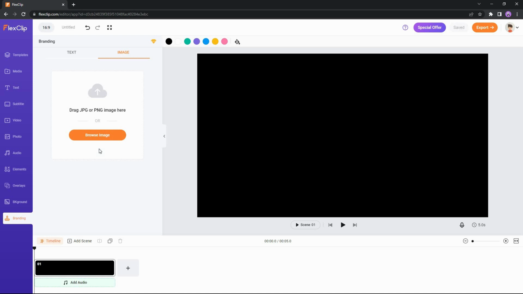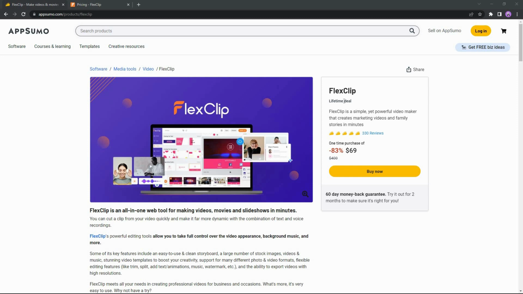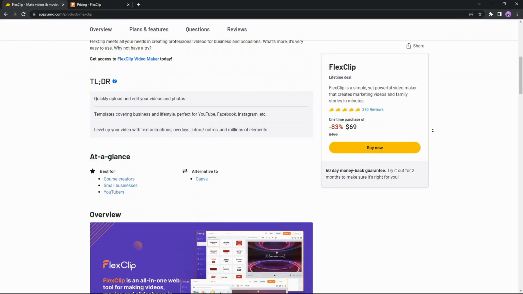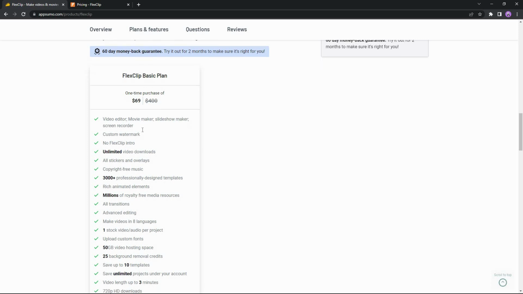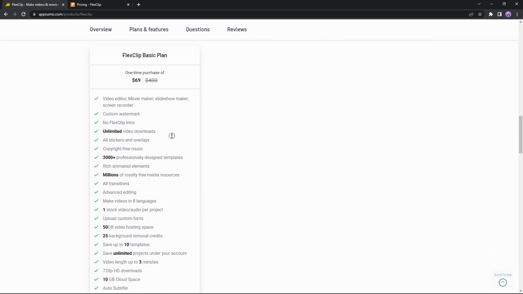Now let's have a look at the pricing of FlexClip. Great news is that FlexClip is currently available on AppSumo as a lifetime deal. So by paying only $69, you can get lifetime access to FlexClip. And here are all the features of the FlexClip AppSumo plan. So with a one-time purchase of $69, you will get these following features from FlexClip.